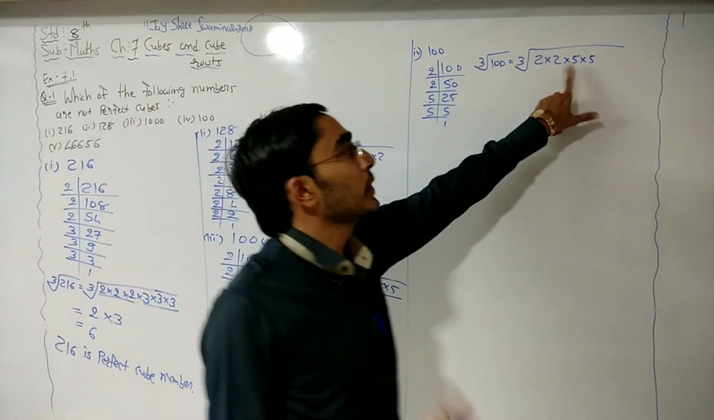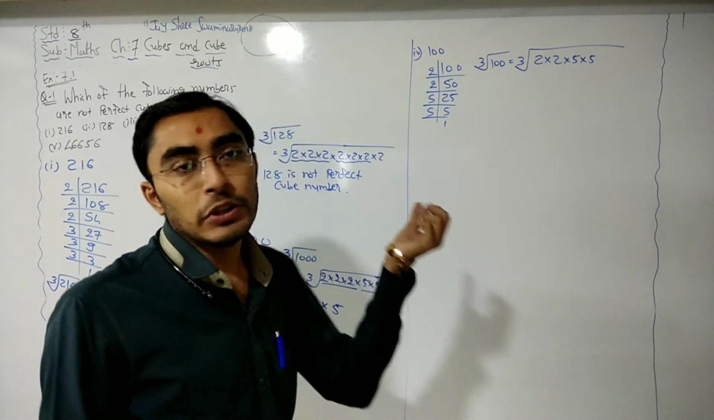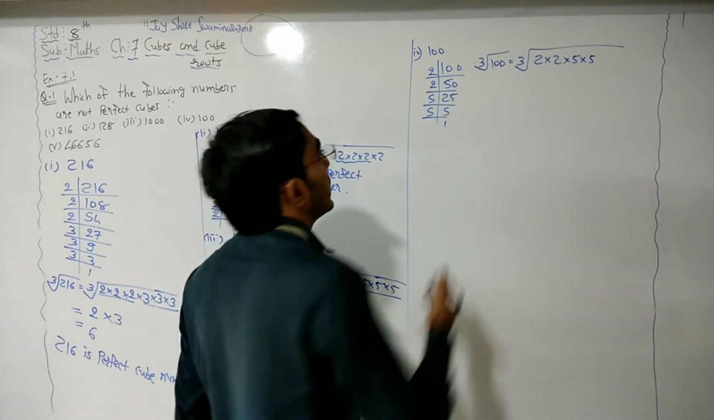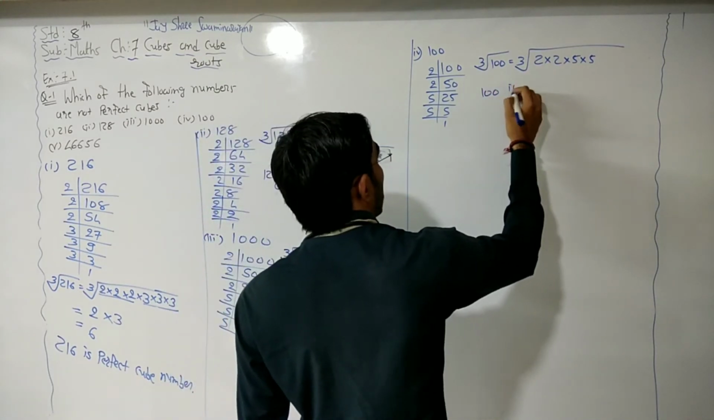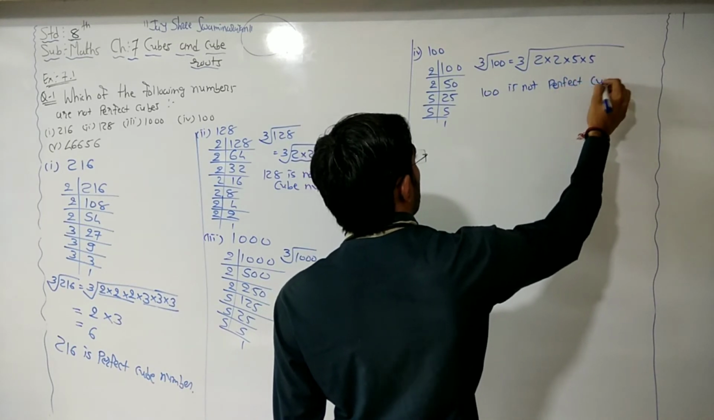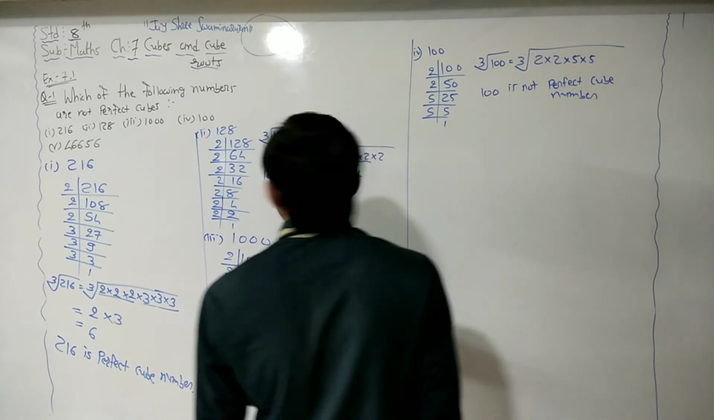2 is only 2 times and 5 it is only 2 times. Okay, we do not have the pair of 3 numbers. It means this is not a perfect cube number. So 100 is not perfect cube number. Now last,